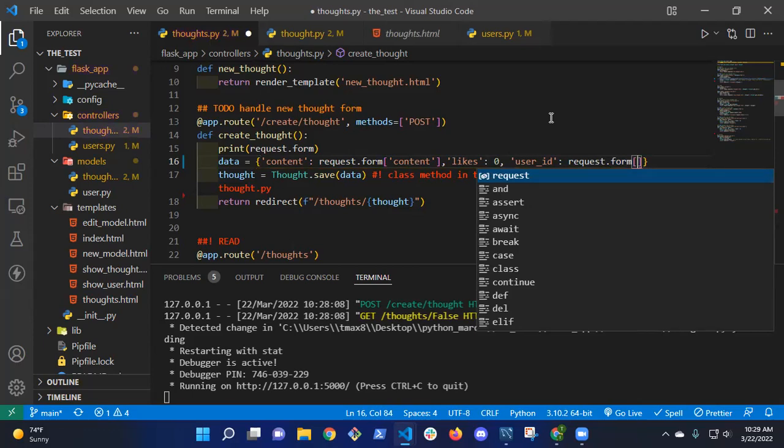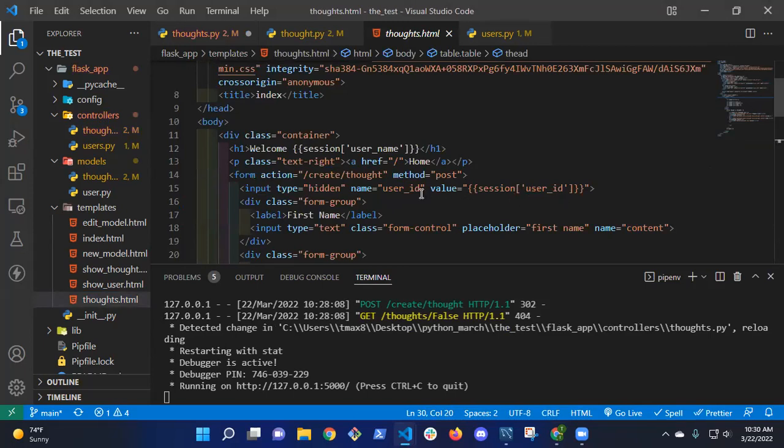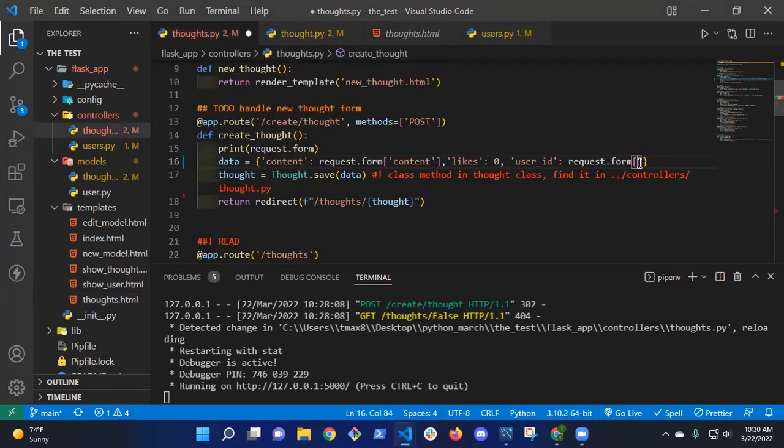Yes. Let me double check. Okay, so it's coming in, user ID is a hidden input, and I'm passing in the session of the user that's logged in. So what I forgot to do is convert it, right?